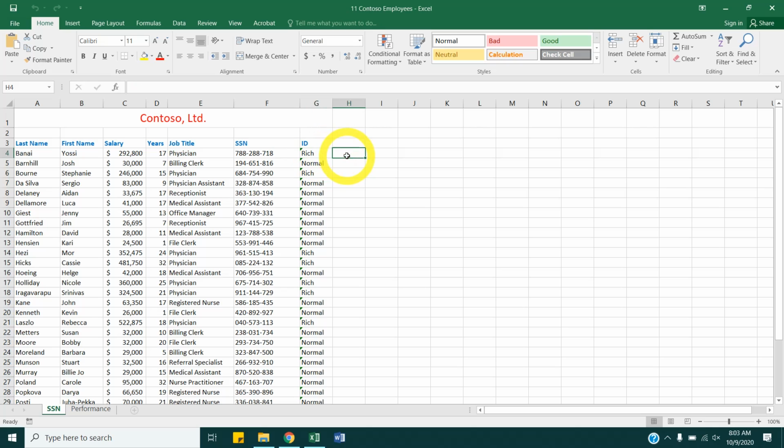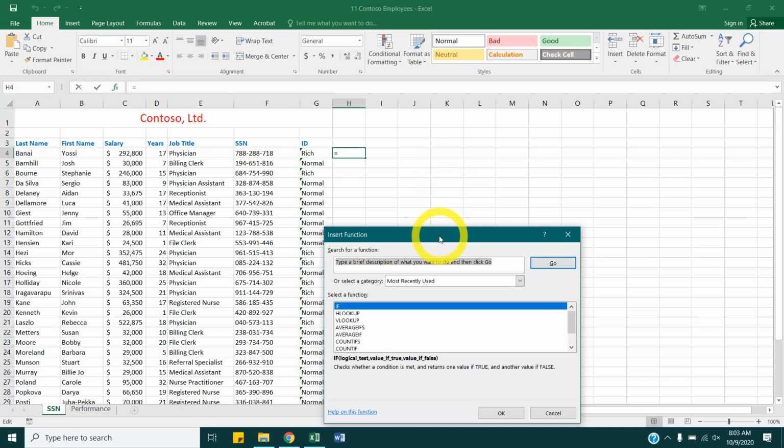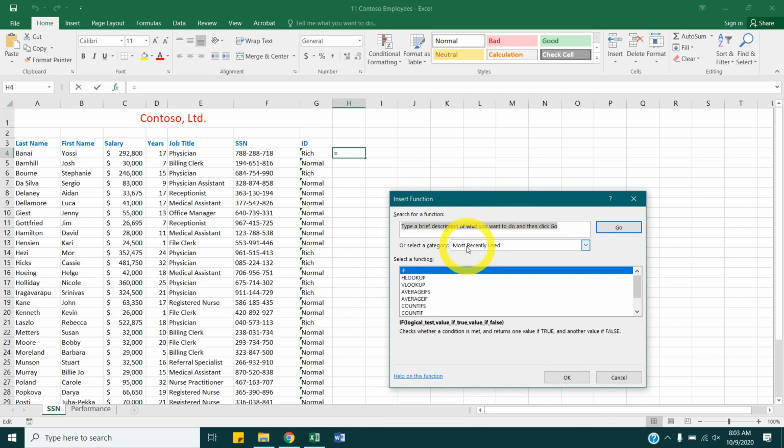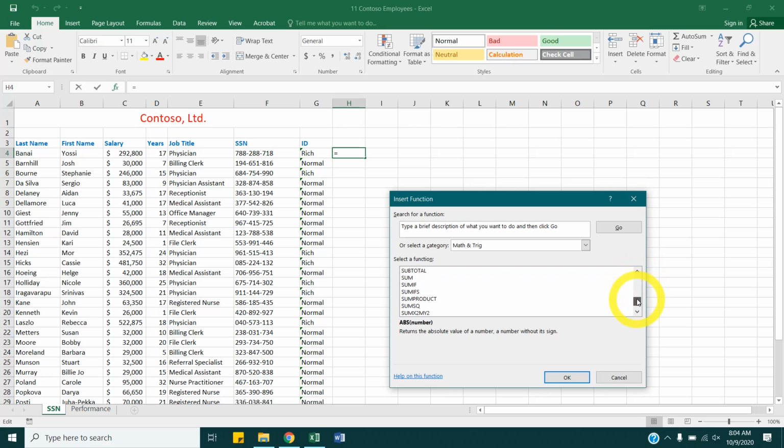Let's go to G5, or I'm sorry, H4. And we're going to click the function button. The category will be math and trig. That'll help us out a little bit. And we're looking for RANDBETWEEN. So we see there, it returns a random number between the numbers that we specify.